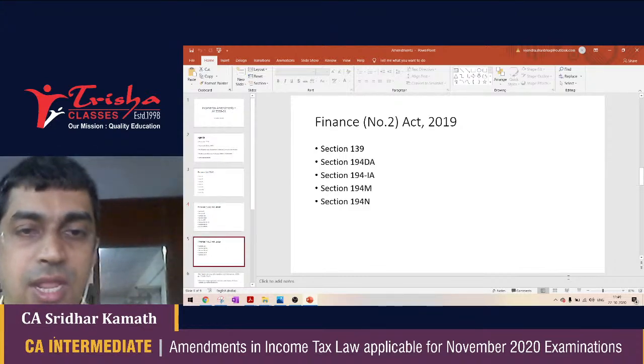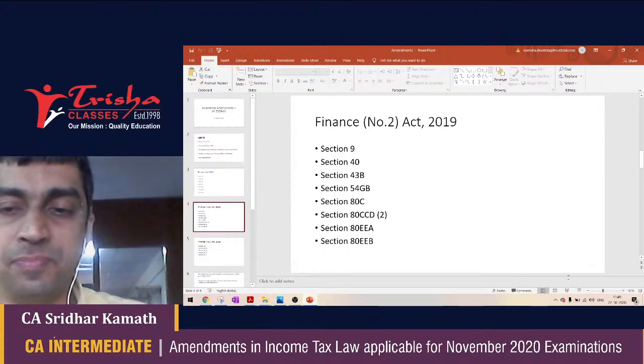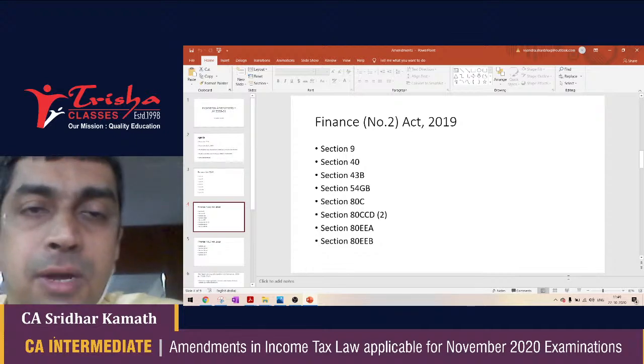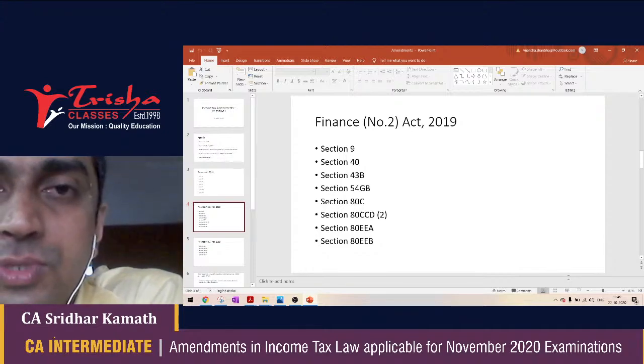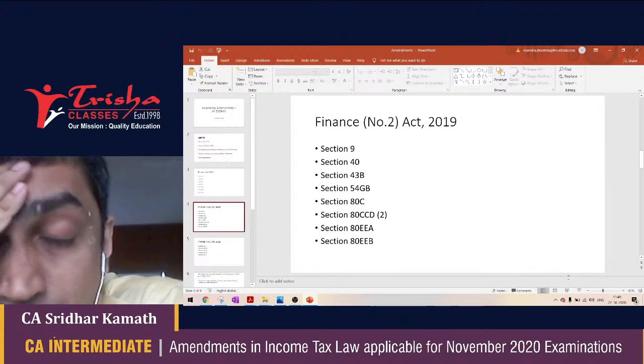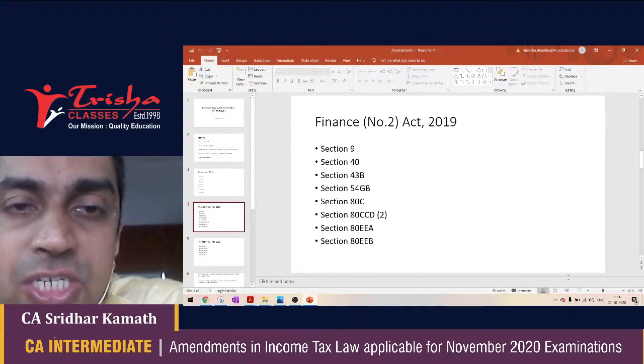As you can see here, I've written them in 2 pages. And once again, for the benefit of everyone who has gathered here, let me try to summarize the amendments done by Finance Act number 2, 2019. So I have only taken the important amendments which I feel could be asked in your exams. Let's start with section 9.